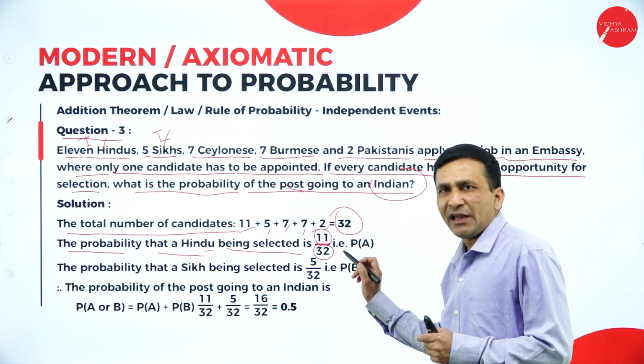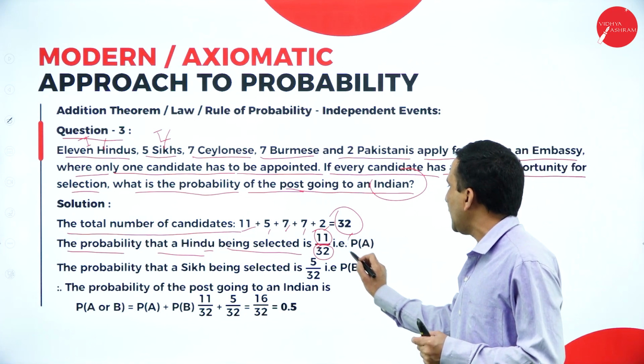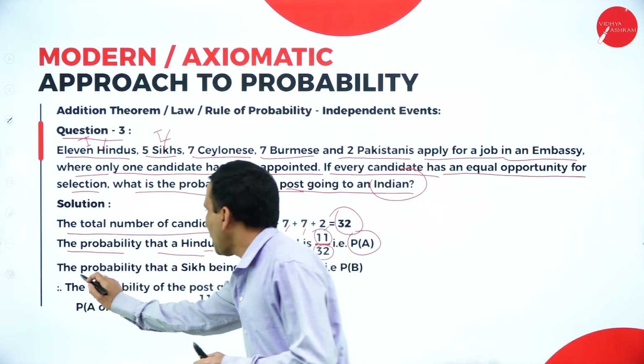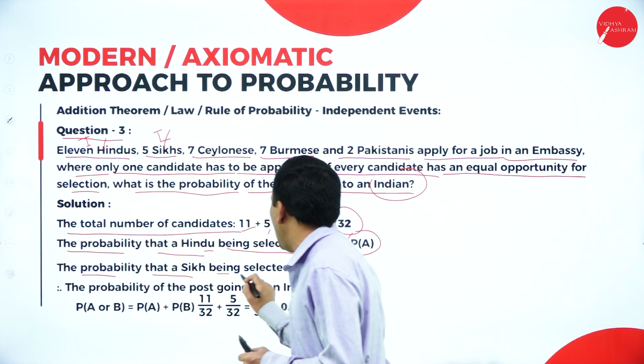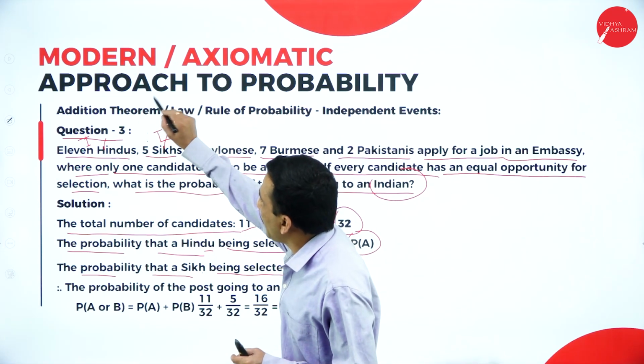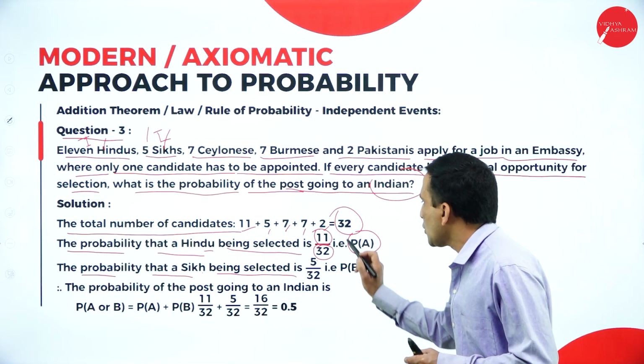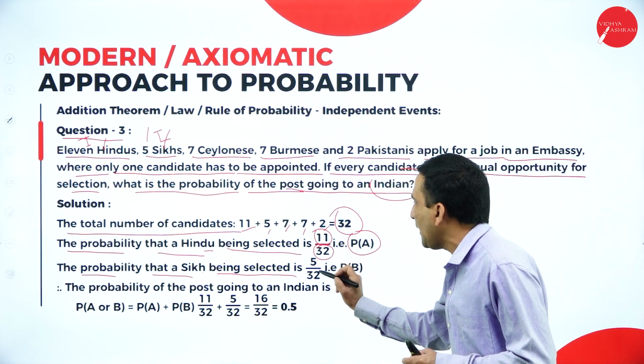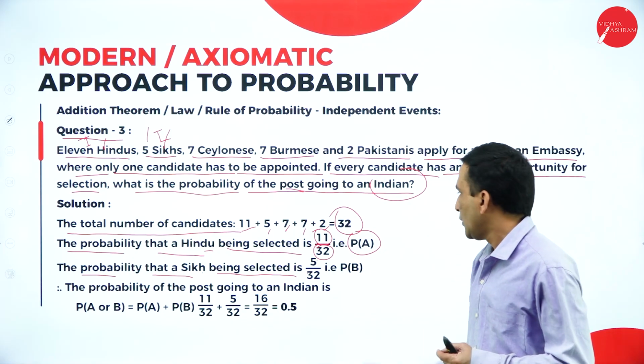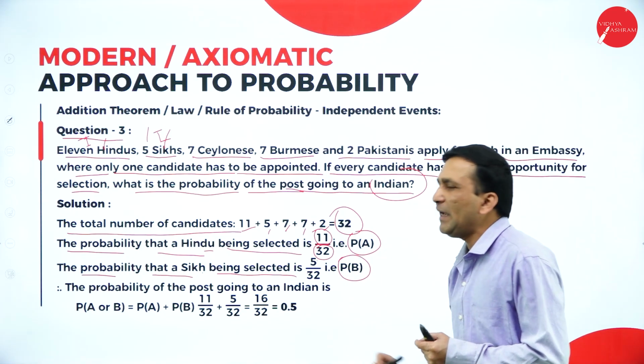So we set A for the probability of a Hindu, and the probability of a Sikh being selected, we identified 5, so 5 out of 32. The total 11 plus 5 gives 16 Indians. So we set event B as a Sikh.